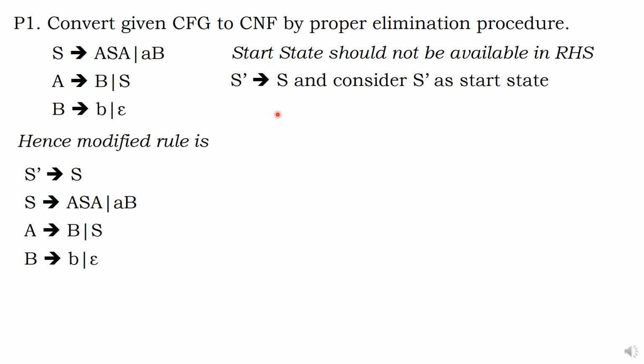Now let me show the rule. S dash gives S. S is nothing but all the productions. Keep everything as it is. S dash gives S. Now, who is the new start state? S dash. Is S dash coming on the right hand side? No. Problem solved. Now come back to useless symbol. There is no useless symbol here.